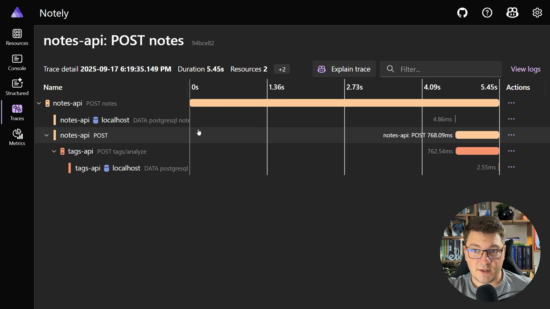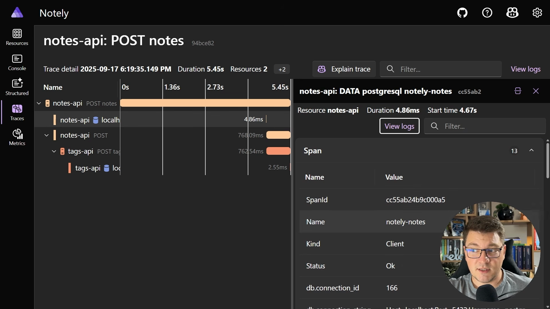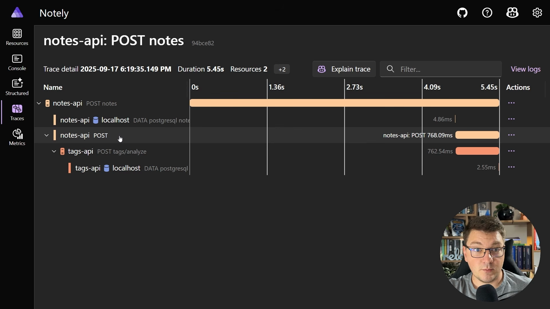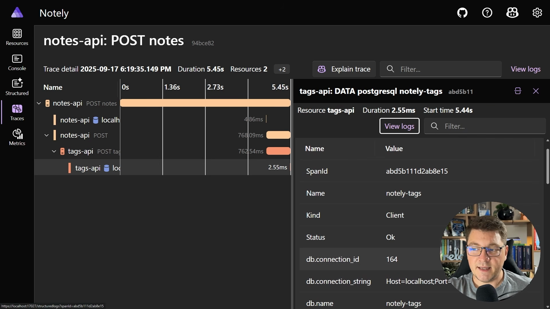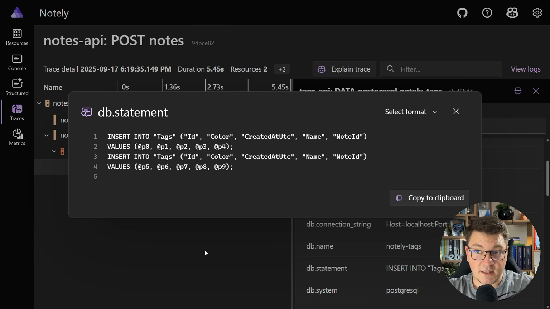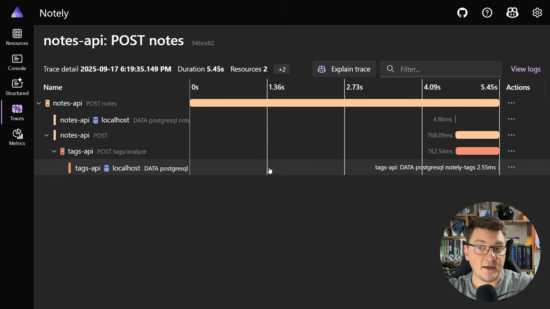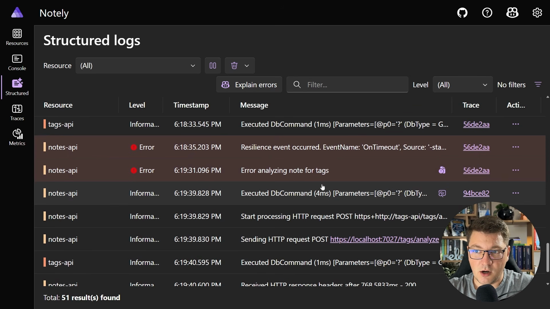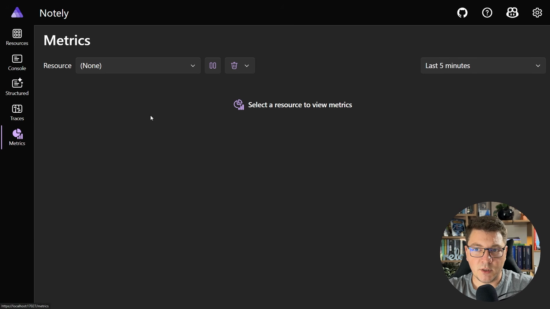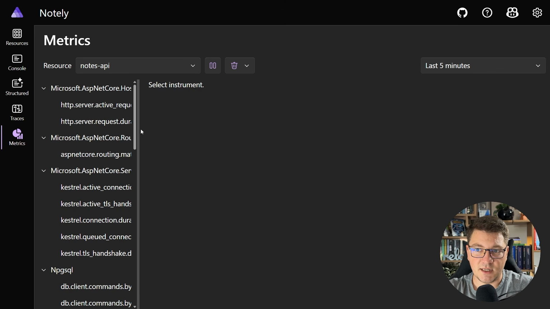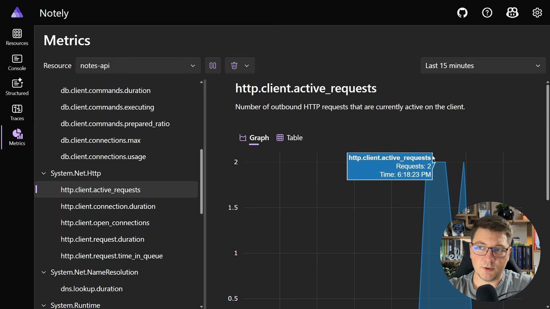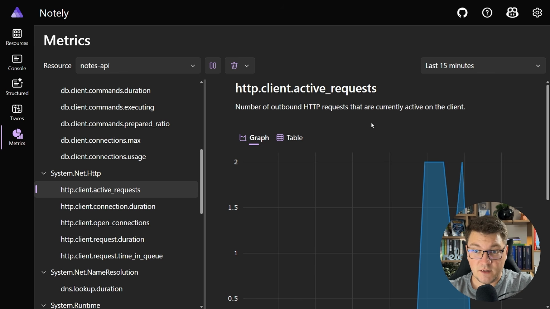Now, the successful request, which you can see here, just writes to the node database. You can see we have our insert statement into the nodes table, and we have our post request to the tags API, and then we are inserting the tags into the database of the tags API, and finally returning the response. So this is our successful span here. We can go into the structured logs and see what has been happening here, and we can also observe some metrics, let's say for the nodes API. And for example, if I take a look at the active requests, here's what I see in the graphs. So this is all available thanks to OpenTelemetry that Aspire integrates for you.